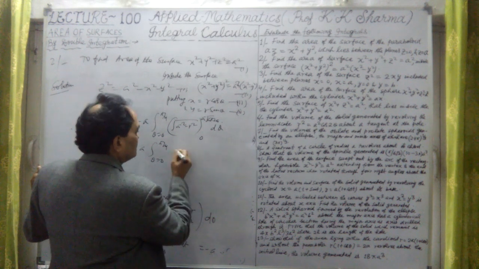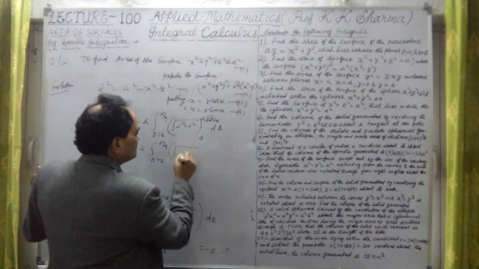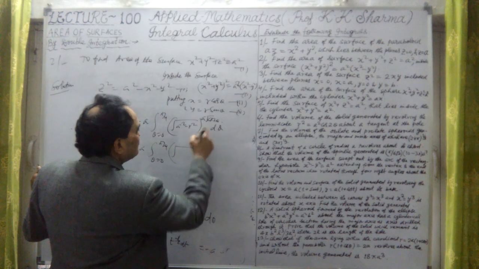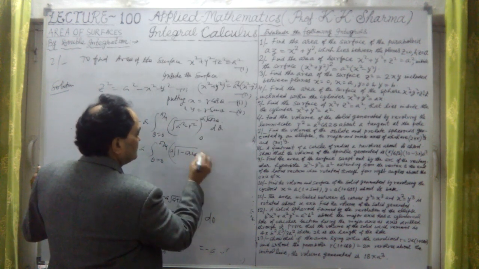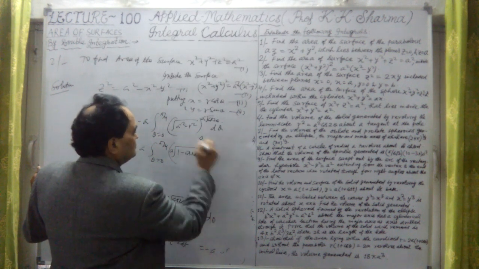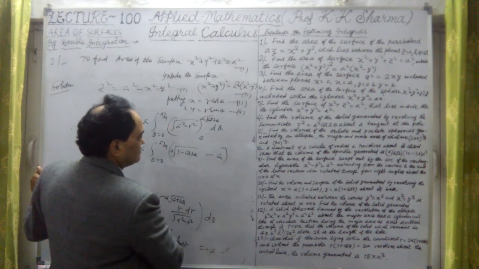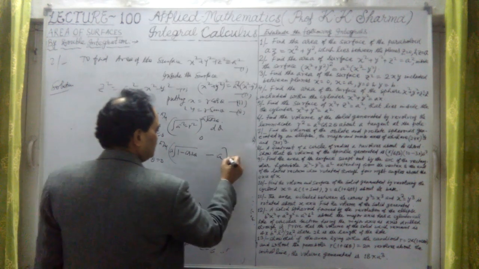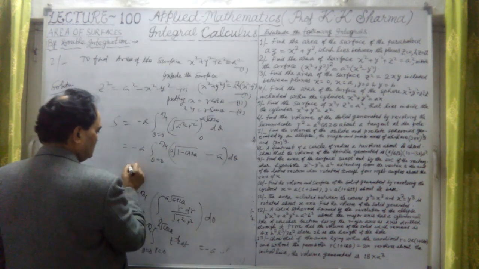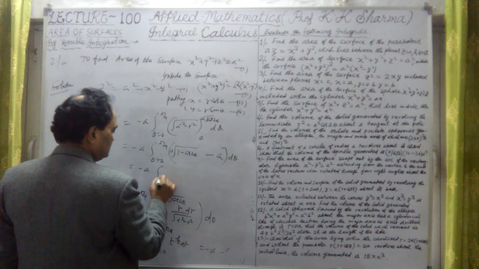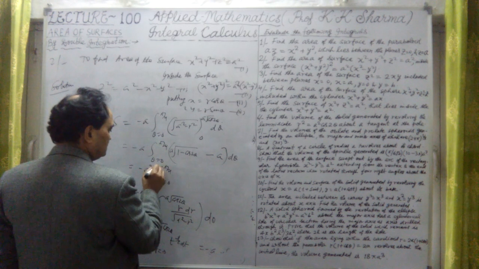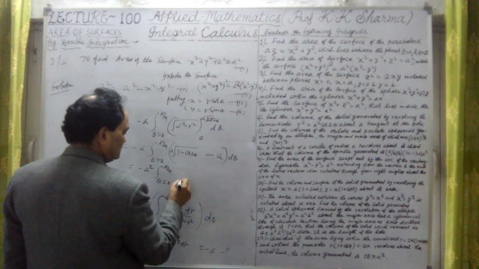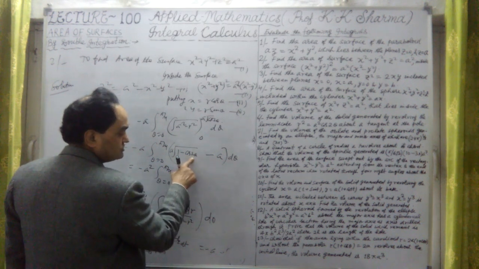Okay, now here it is under root. First point is a square minus a square cos 2 theta. That means a square times 1 minus cos 2 theta, it will be minus sign. R is 0, it is only a, into d theta. It is nothing but this is minus a, theta equal to 0 to pi by 4. A, let me take outside, this is a square now. A is outside now.